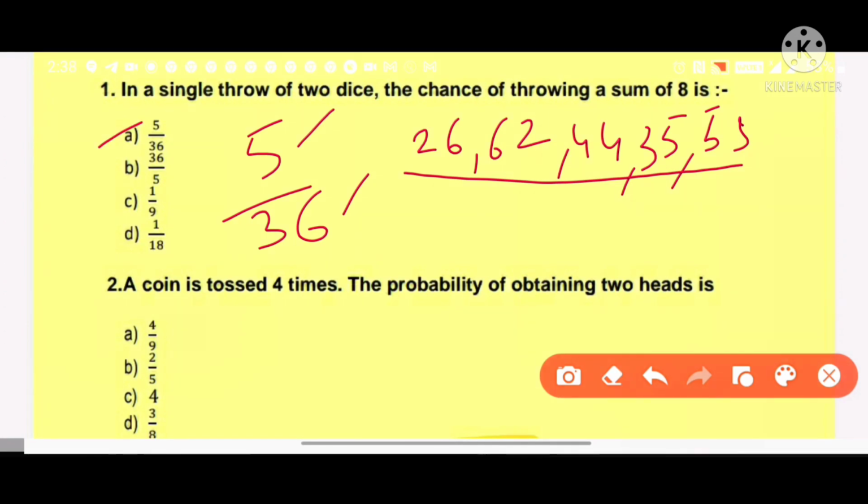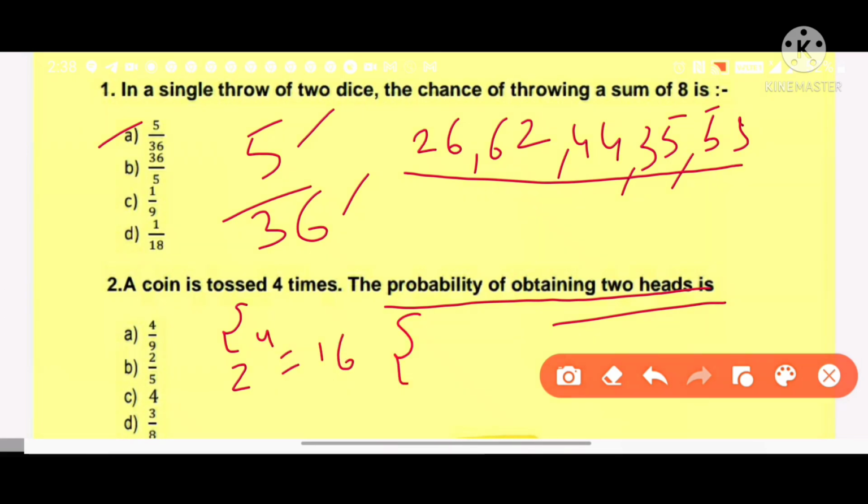Next, a coin is tossed 4 times. The probability of obtaining 2 heads. Now first of all calculate how many elements are there in this sample space. 2 raised to the power 4, that is 16. First of all write down sample space for this. Then calculate probability of obtaining 2 heads. Favorable chances divided by total number of chances, that is 16. You can easily solve this question.